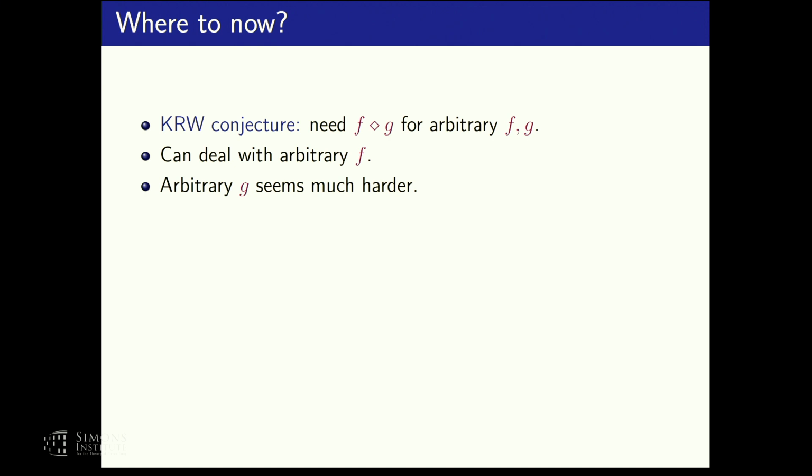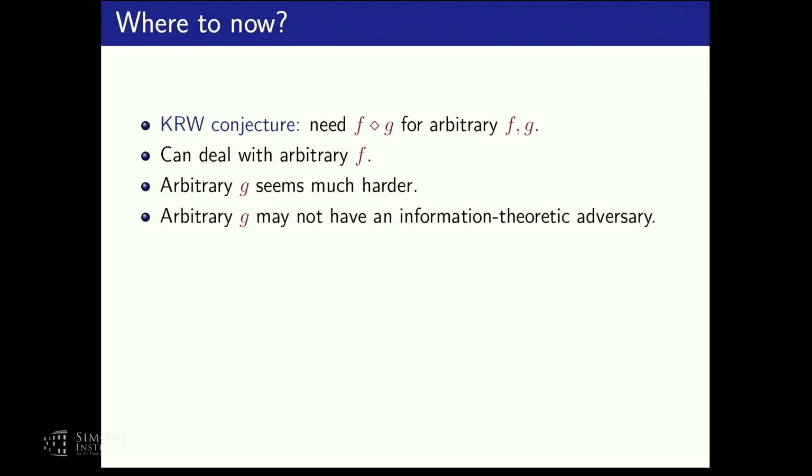However, when trying to go on further and prove the conjecture, one sees that actually dealing with this arbitrary function g is much harder. And we don't even know how to prove the reverse version of what we know of a universal relation composed with g. And one reason for that is that an arbitrary function g may not have an information theoretic adversary. And even if it has, we don't know how to find it. So it's not clear how to get past this obstacle.